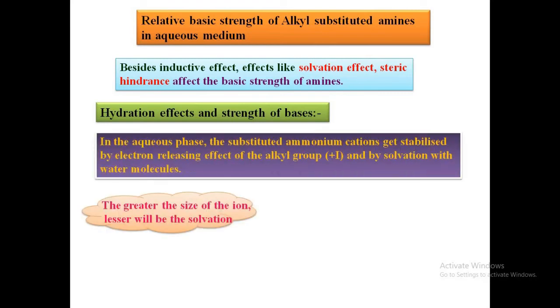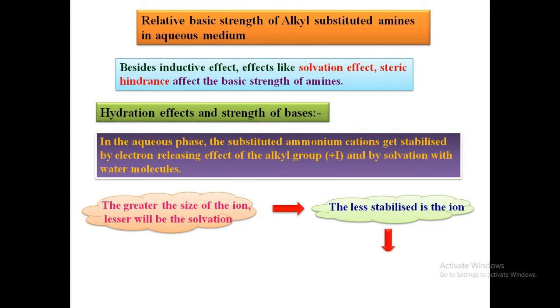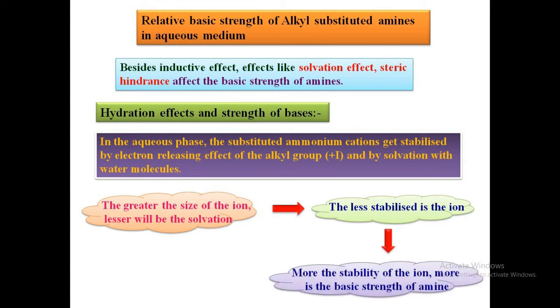The greater the size of the ion, the lesser will be the solvation, and hence the less stabilized is the ion. Thus, the more the stability of the ion, the more is the basic strength of amines. The order of stability of ions is as follows.